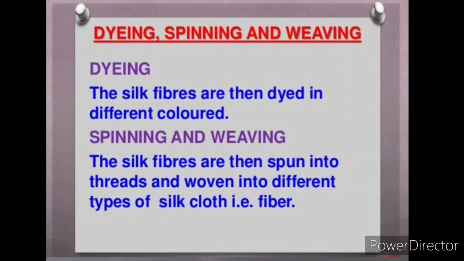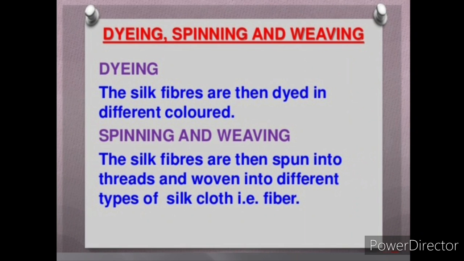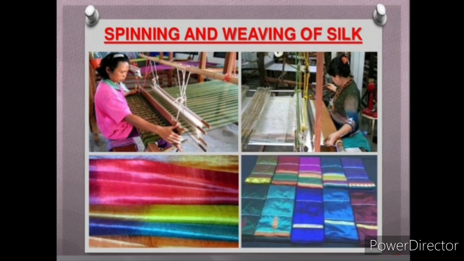Dyeing, spinning, and weaving. Dyeing is the next step. The silk fibers are then dyed in different colors. After dyeing, spinning and weaving is the next step. The silk fibers are then spun into thread and woven into different types of silk cloth. Spinning and weaving of silk. You can easily see it in this diagram.